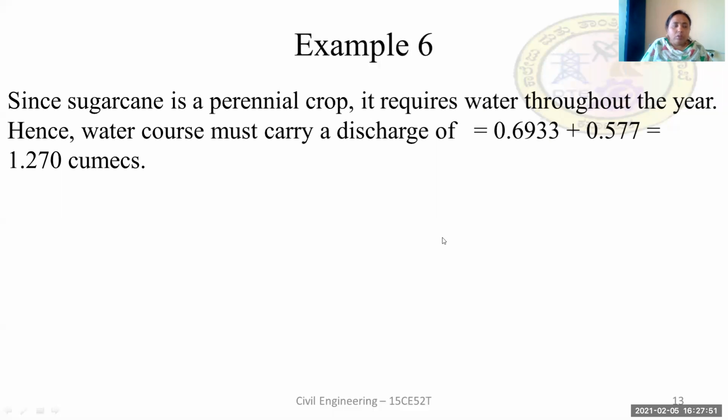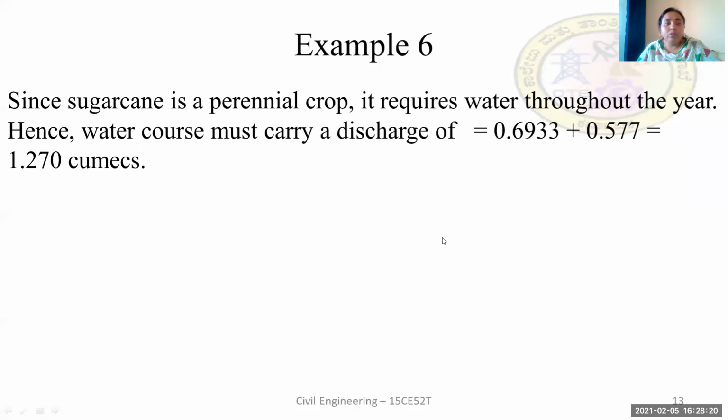So the total water required, that is the discharge required at the head of the water course, when we compare both the values for sugarcane and rice, since we always have to remember that sugarcane is a perennial crop. It is grown throughout the year, and hence water will be required throughout the year. Plus additional water is required for the growth of rice also.